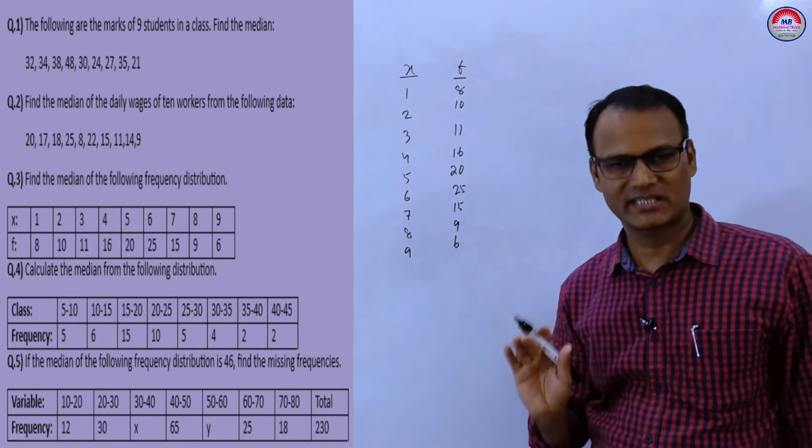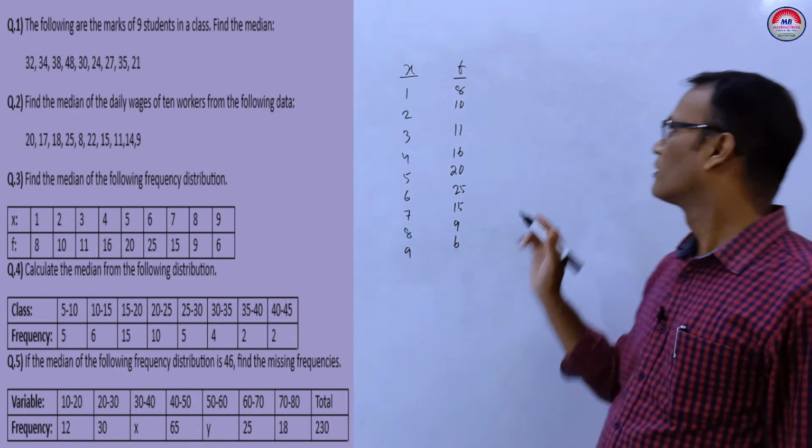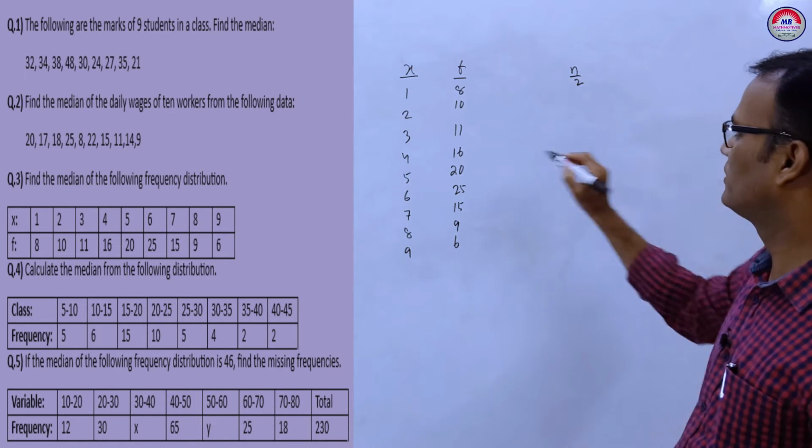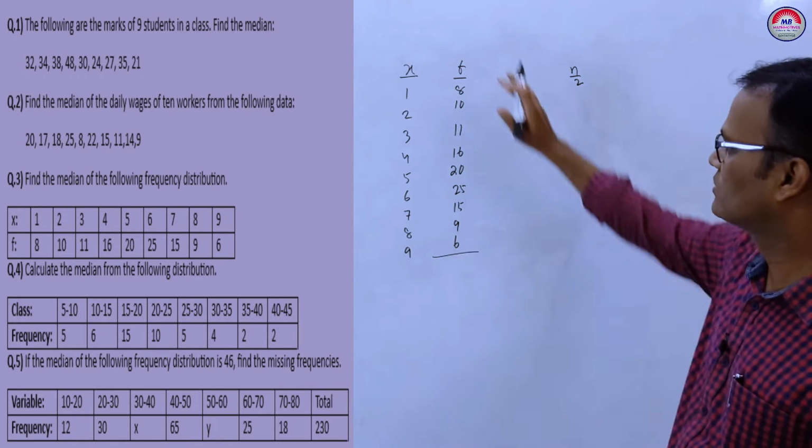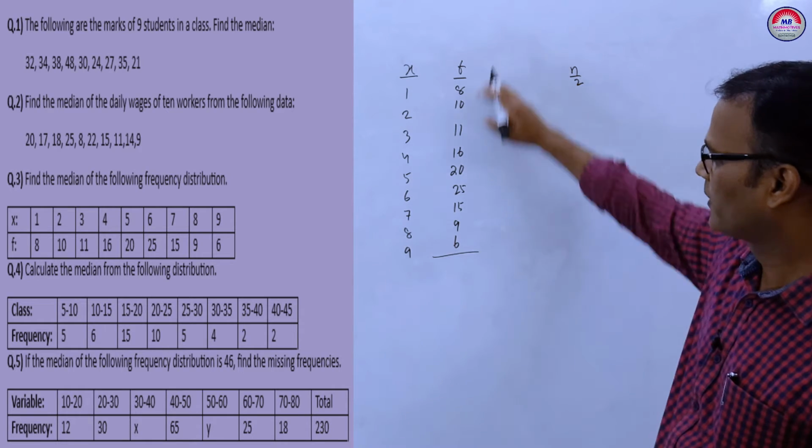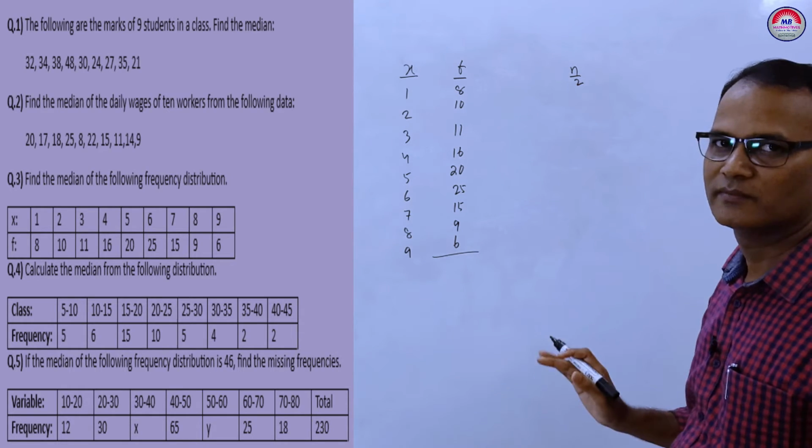For this discrete series, we first have to find n by 2. So n means the sum of the frequencies.